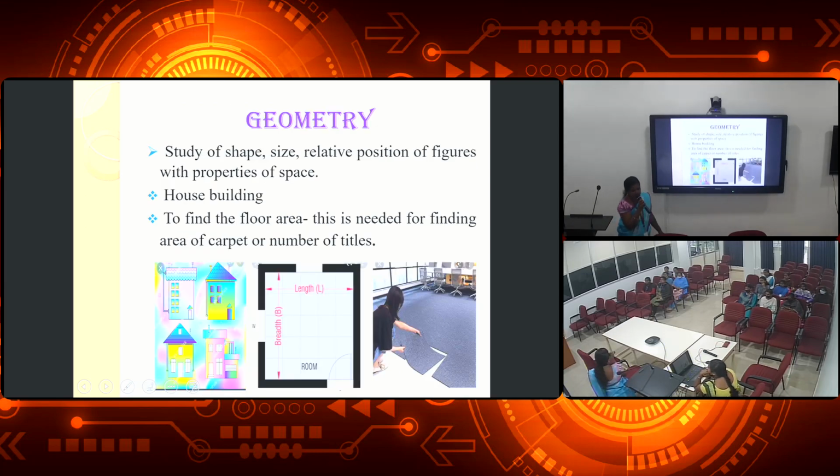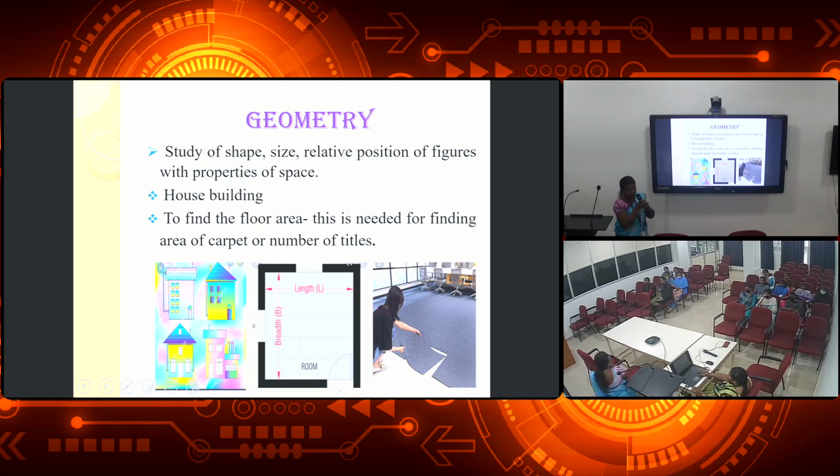Next, geometry. You all know geometry is the study of shape, the study of shape, size, relative position of figures, with properties of space. Every house building is based on geometry. Correct? Whether it is a rectangular room or a square room or a triangle room, or whether the cone is in triangle shape, likewise, everything depends on geometry.